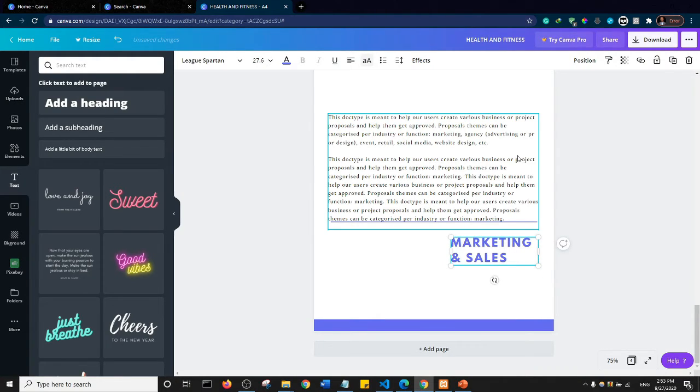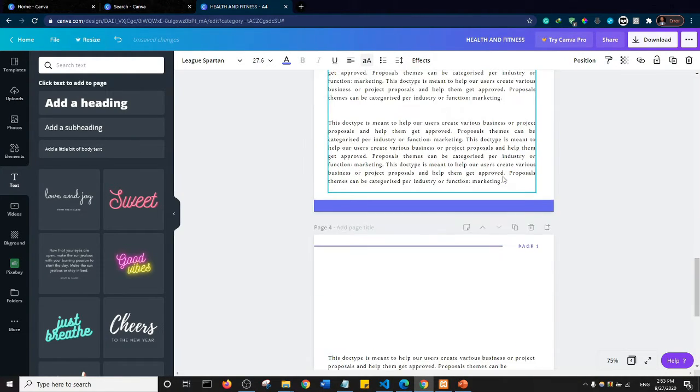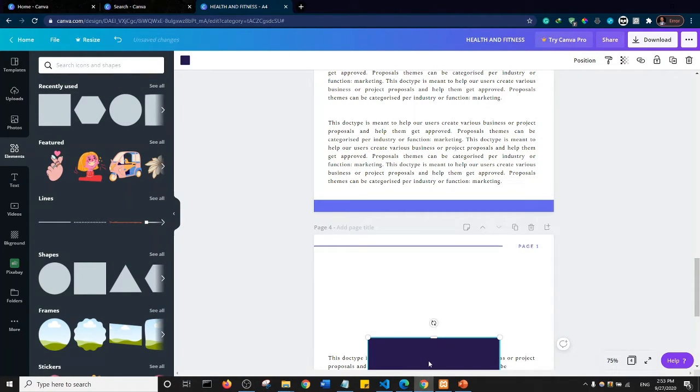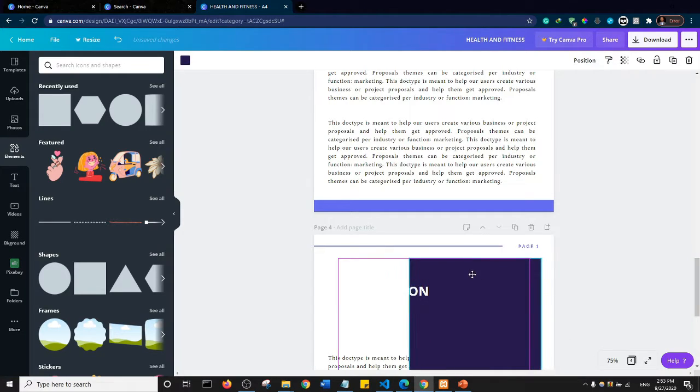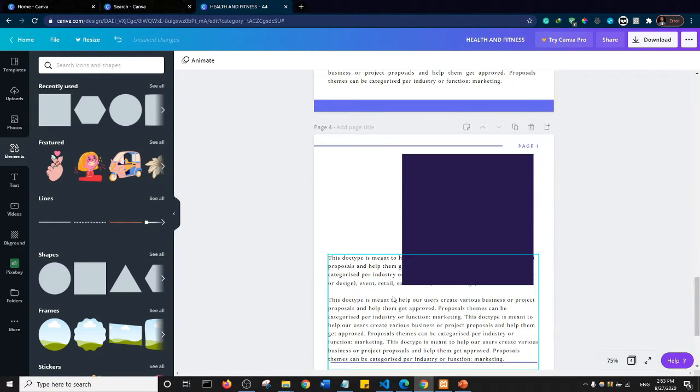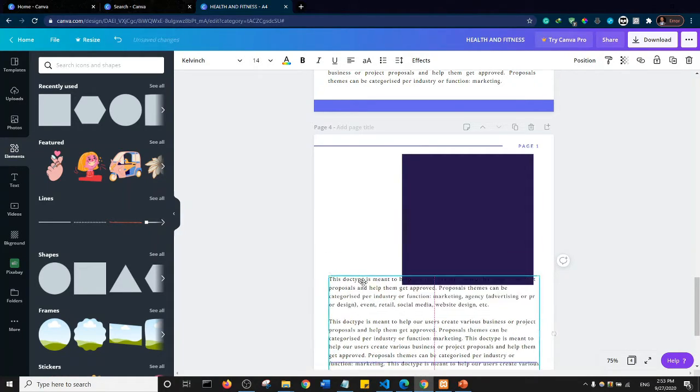Okay, so what I'll do next is I'm going to bring in an element, and I'm just going to bring in a rectangle element, and I'll put it somewhere here. Okay, so it should be in line with, so I don't need the introduction text again, so I'll remove it, and I'm going to drag this down, just so that it doesn't interrupt my work.